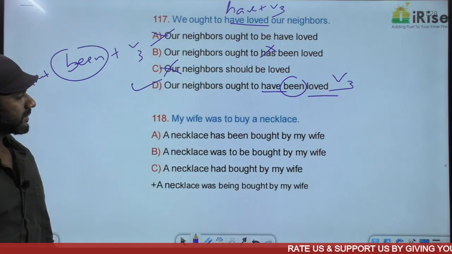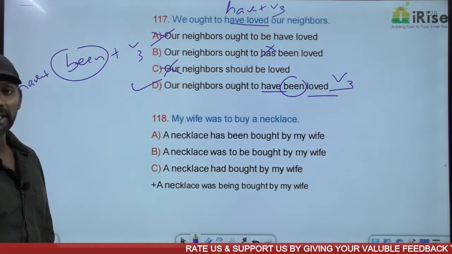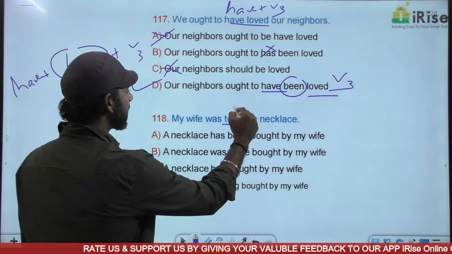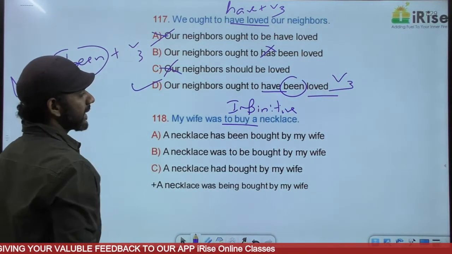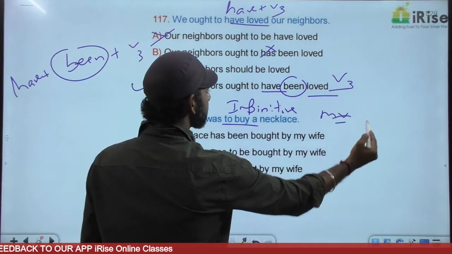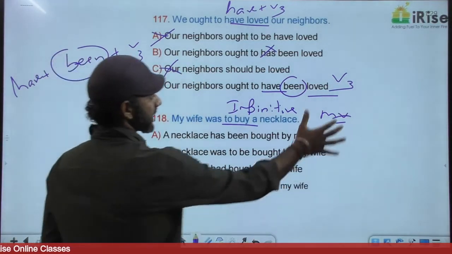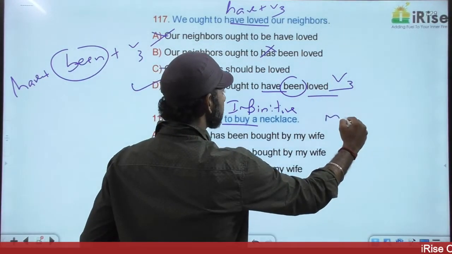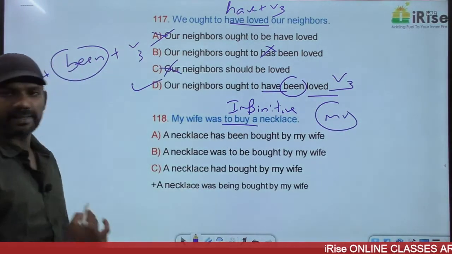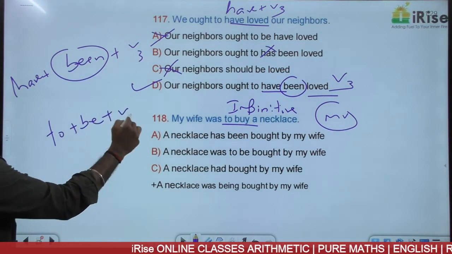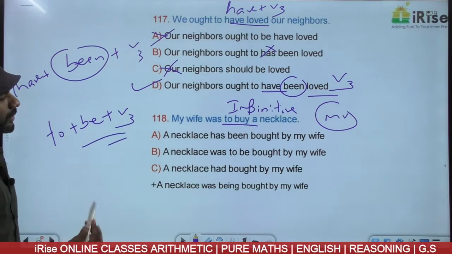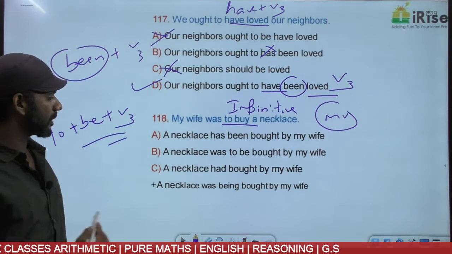My wife was to buy a necklace. To buy is an infinitive. To plus V1 plural. And in this sentence, the infinitive is acting as the main verb because there is no other main verb in this sentence. So this infinitive changes to to plus be plus V3. So to buy changes to to be bought.